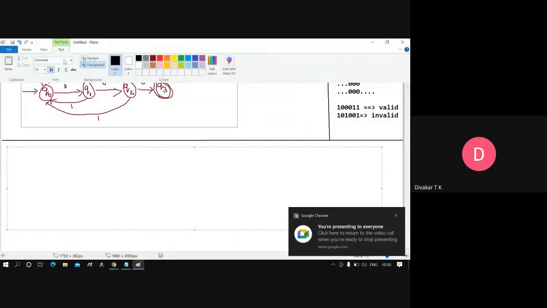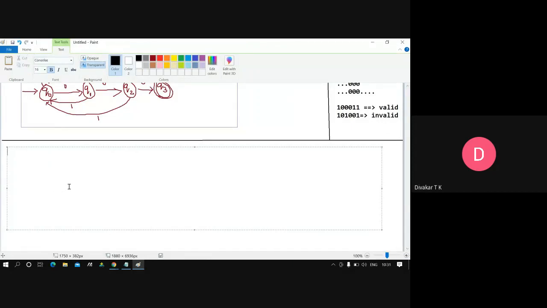So the next question here is the 60th. The 60th here is: construct a DFA of strings of A's and B's such that it produces consecutive 2 B's. A similar type of problem we are doing here.